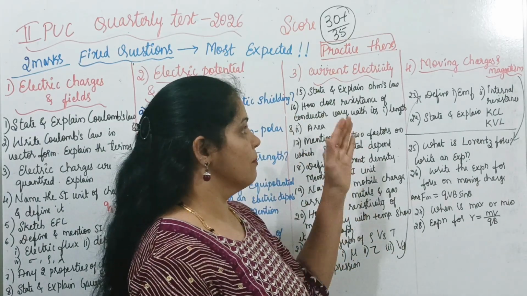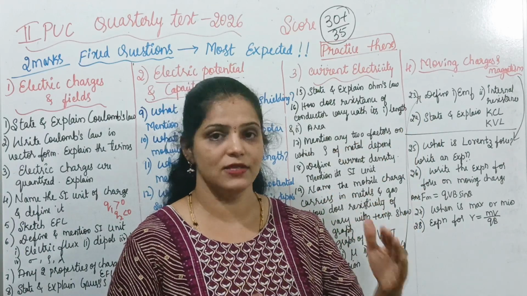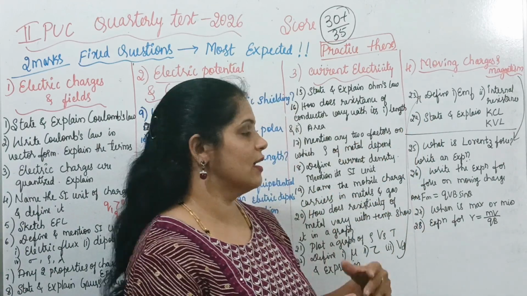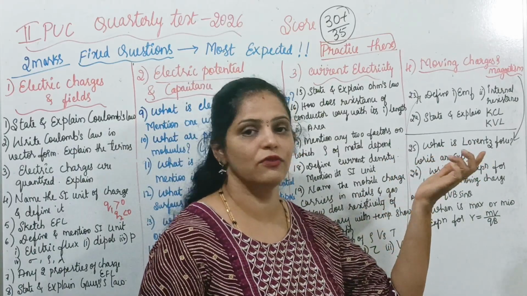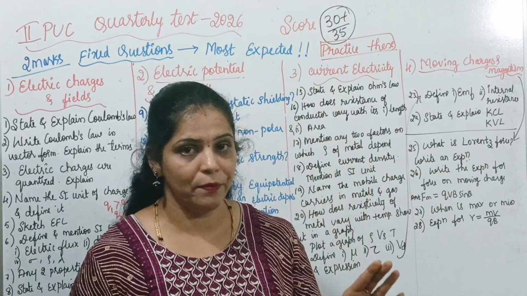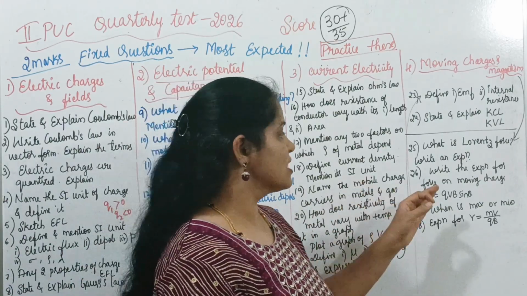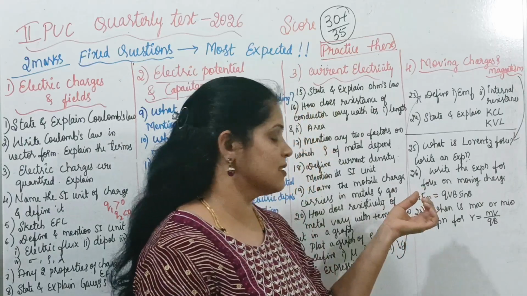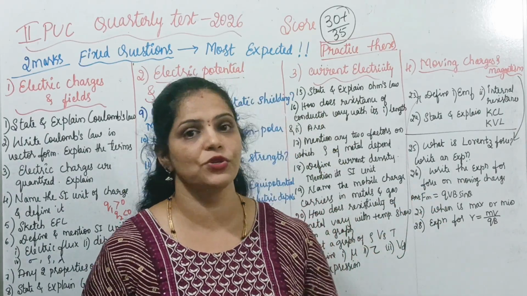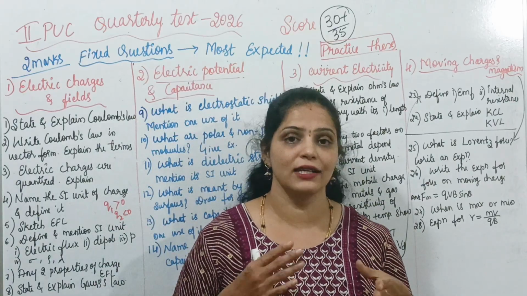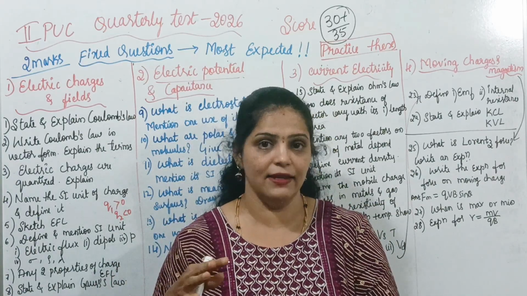And in moving charges and magnetism, only half portions we are studying for the coming quarterly test. Here you can expect questions like, what is Lorentz force? Write an expression. Lorentz force expression you should practice, because it is even asked for MCQ. And write the expression for force on a moving charge, that is F_m equals q v B sin theta, and explain the terms used.